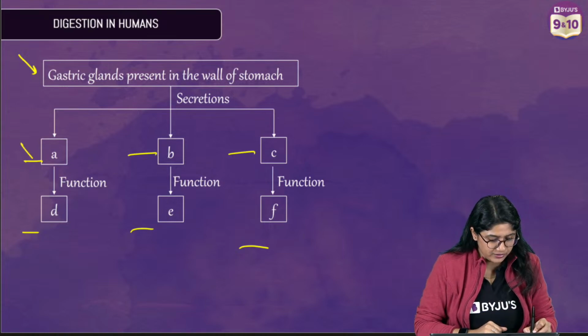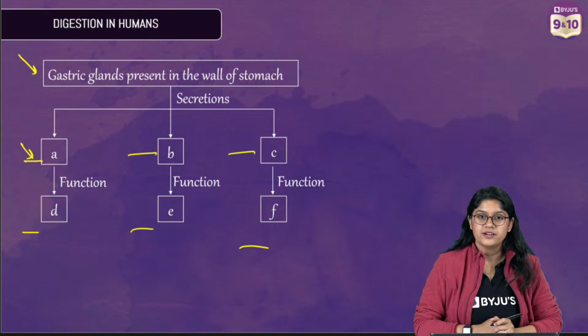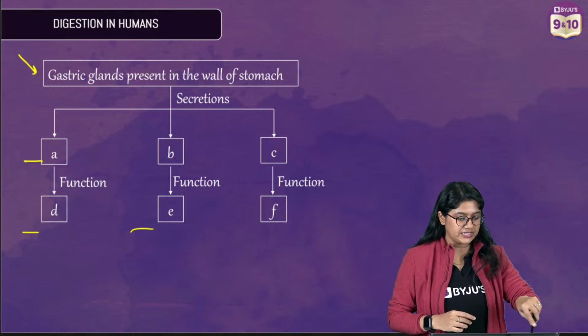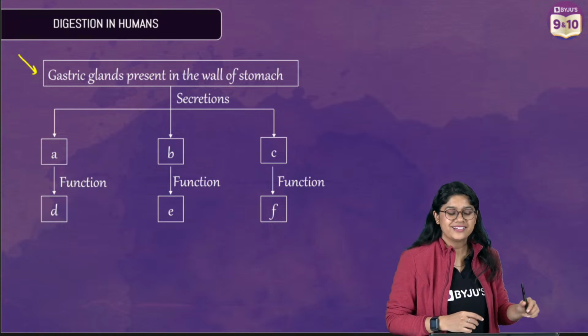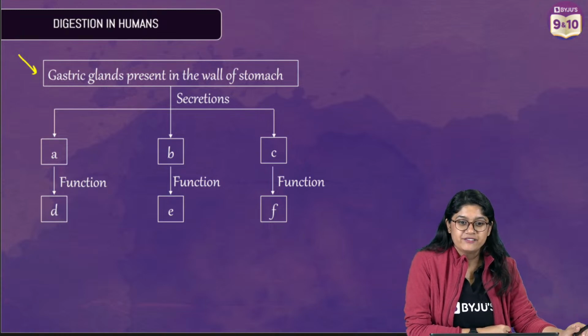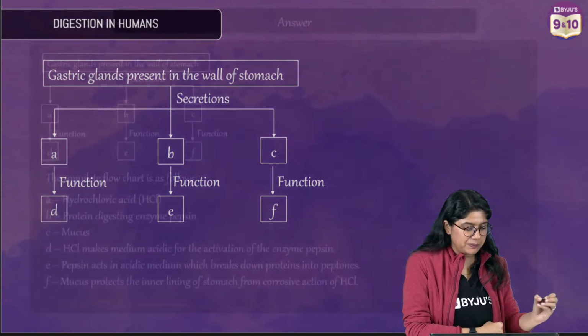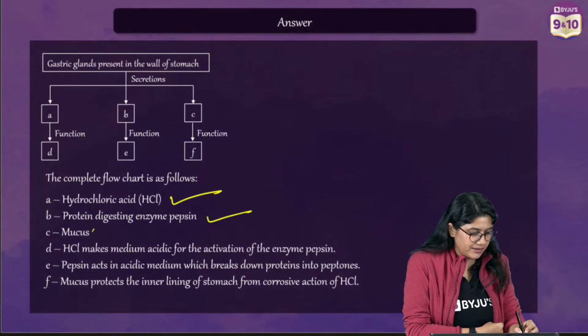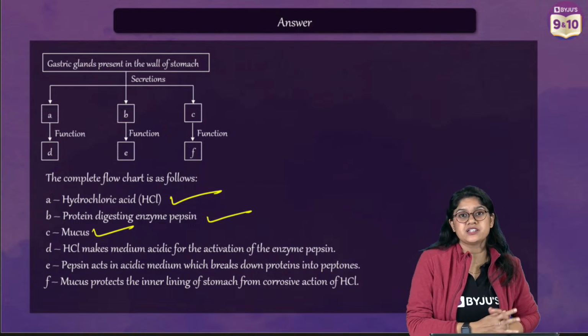What is A over here? Quickly. What is the function? Very good. The same thing will be repeating over here: the function of hydrochloric acid, pepsin and mucus and their respective functions.